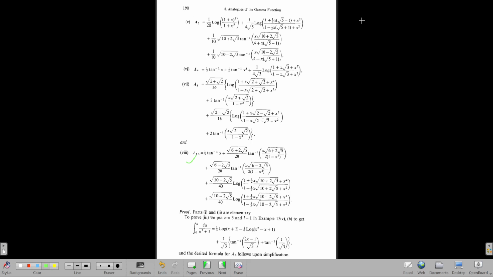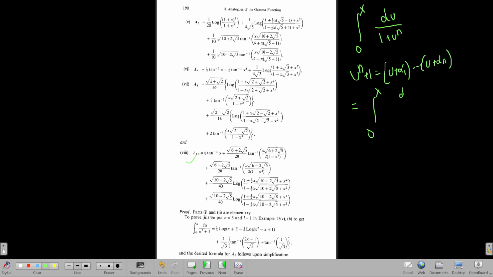One thing that comes to my mind immediately thinking about this integral, from 0 to x of du by 1 plus u to the power n, is the roots of unity, right? Because we have learned that u to the power n plus 1 can be factorized as (u plus alpha 1) and all the way up to (u plus alpha n), where alpha 1 to alpha n are the roots of this equation, which can be found using the concepts of roots of unity. And if that is so, we might be able to write this integral as the integral from 0 to x of du by (u plus alpha 1) and all the way up to (u plus alpha n), and there exists a partial fraction decomposition of this thing.